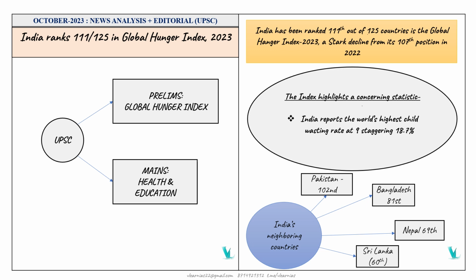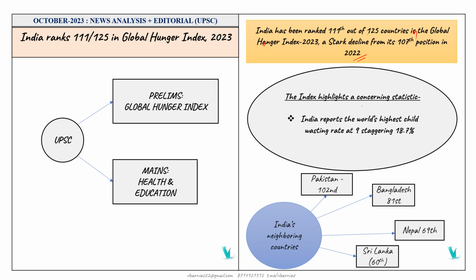That's not good for a country when addressing the children, the mothers, or poverty. Okay, so here India has been ranked 111th out of 125 countries in the Global Hunger Index 2023. It's a stark decline from its 107th position in 2022. So in the previous year we had the position 107, but right now in 2023 India is ranked 111.